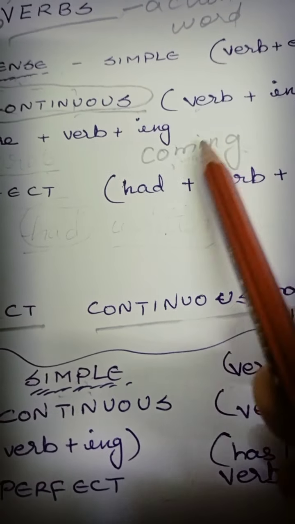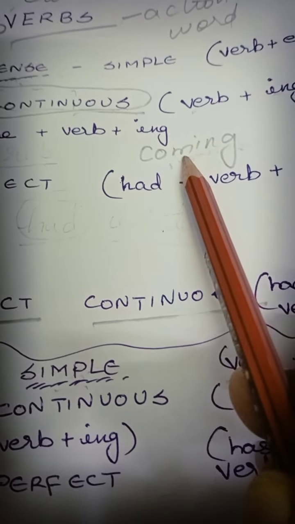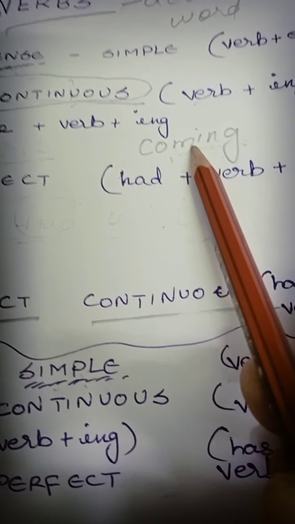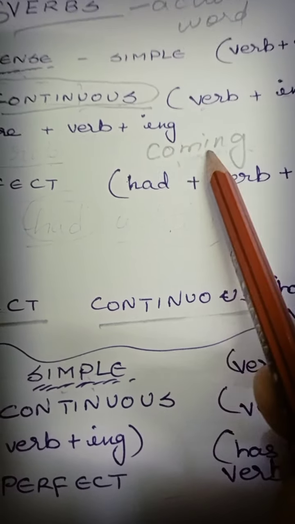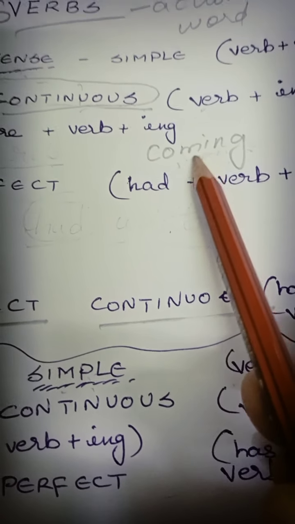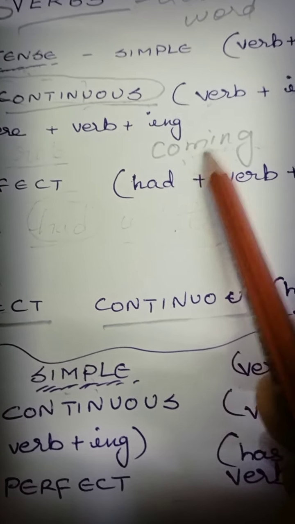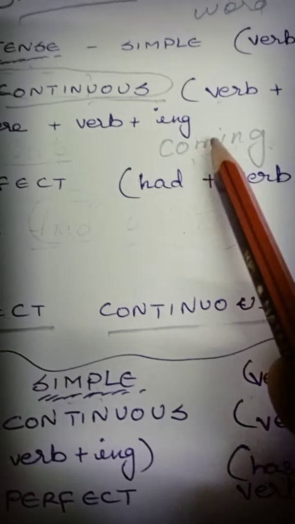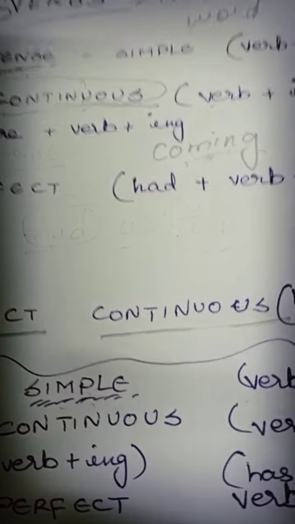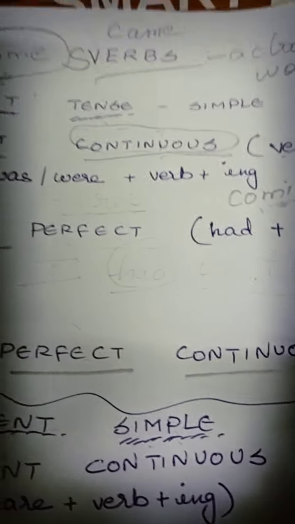COME plus ing becomes COMING because in COME, E is a vowel letter and in ing, I is a vowel letter. So here I have taken off E. The first vowel letter usually should be taken off. Got it, children? So it is for vowels, not for consonants. And I have written coming.